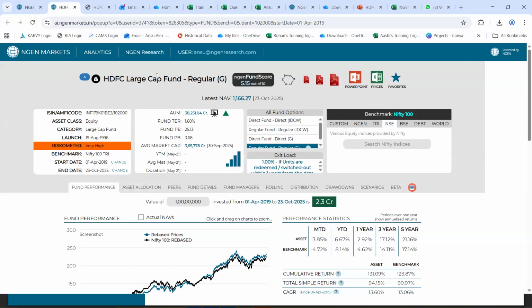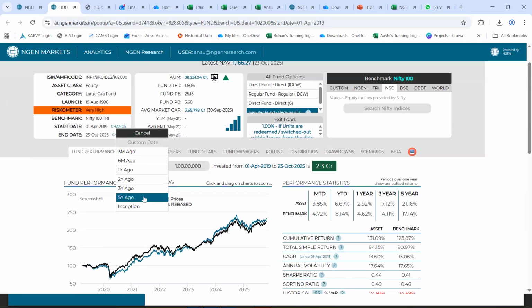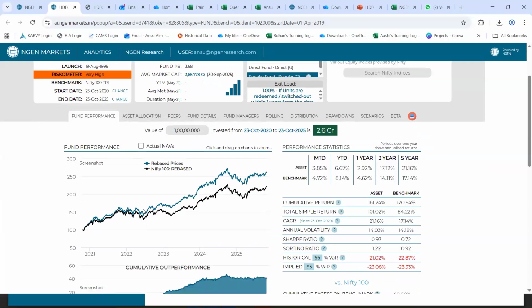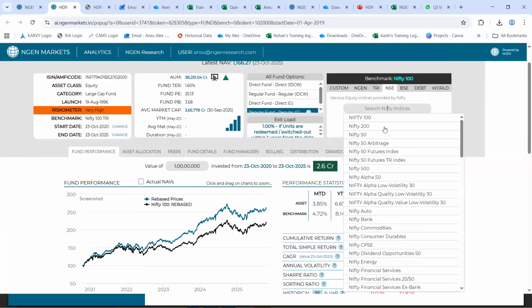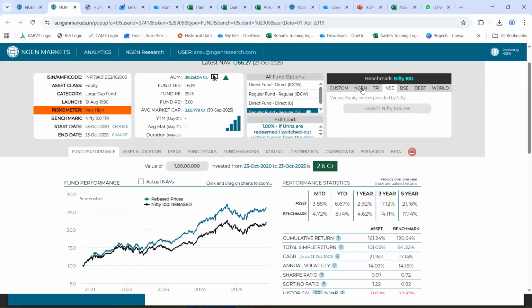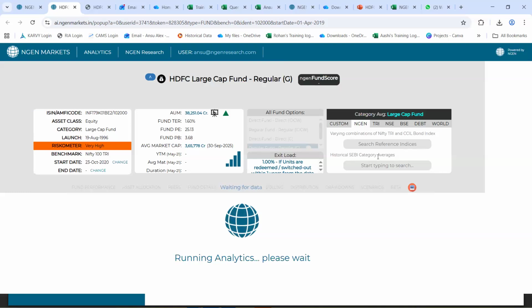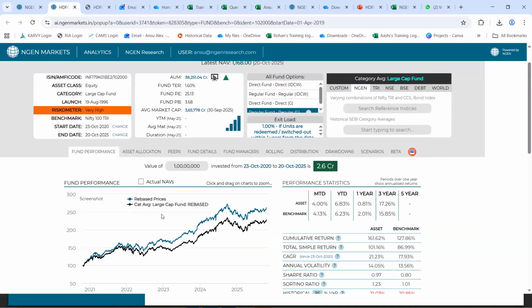Yes, so this was the HDFC Large Cap fund that I was looking at. Initially, I just happened to change the date to 5 years ago. And then I was showing you the performance, wherein I mentioned that you have an option to change the benchmark as per your requirement. If you want to see just the category average, you can select that as well as the benchmark. Right, so the category average now comes up as your benchmark against this fund performance.